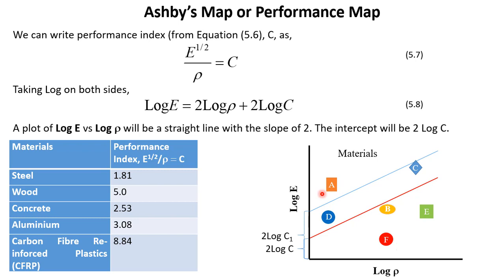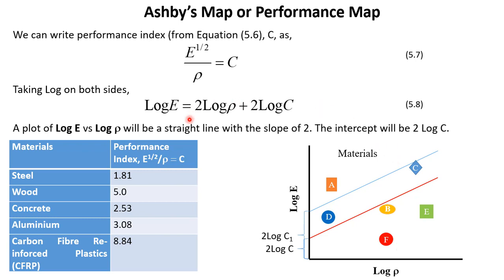Other requirements could be, for example, thermal conductivity or corrosion resistance or heat resistance. These are other important parameters that we have to think about. So it is important that we select a few materials, not just one material, and then we can move on to other analysis.